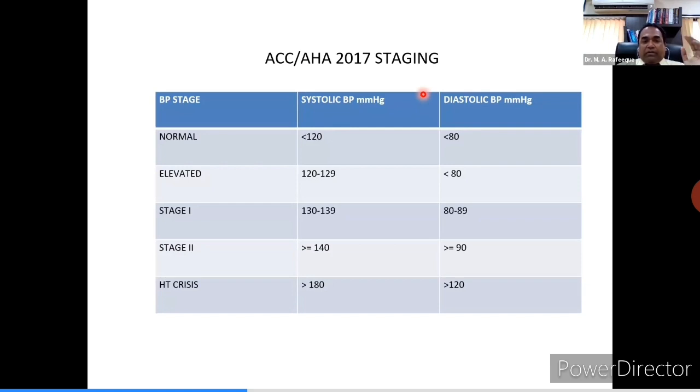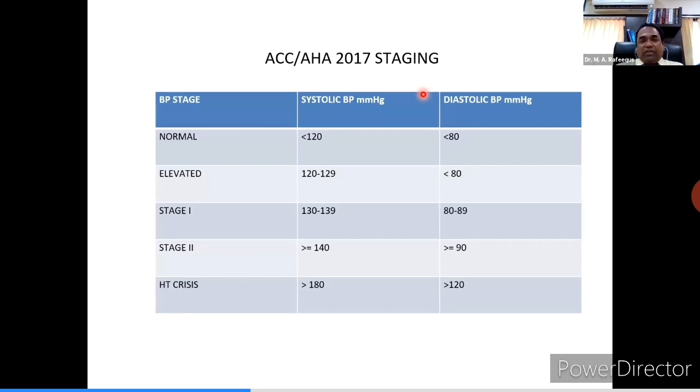Normal blood pressure is systolic less than 120, diastolic less than 80. Elevated is 120 to 129 systolic, diastolic less than 80. Stage 1 is between 130 to 139 and diastolic between 80 to 89. Stage 2 is more than 140 and diastolic more than 90. And hypertensive crisis is defined as a systolic pressure of more than 180 and diastolic of more than 120.